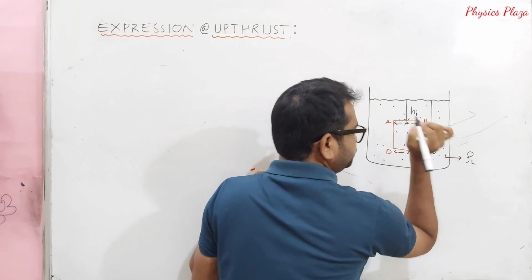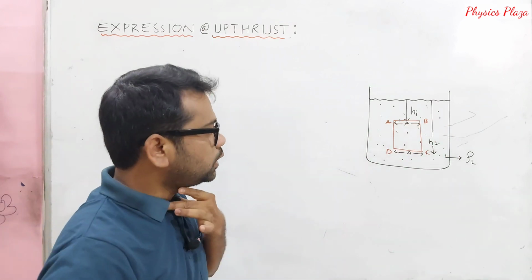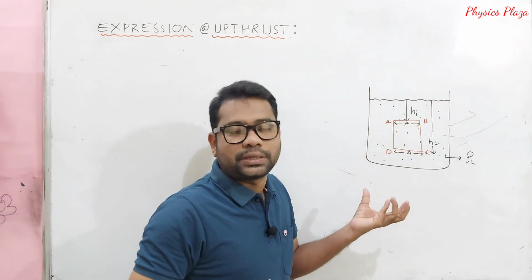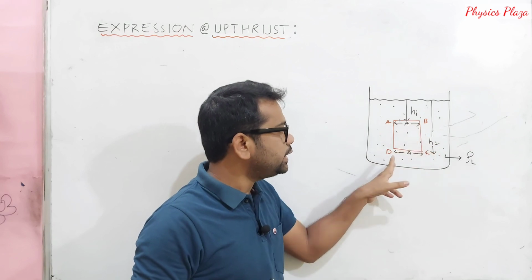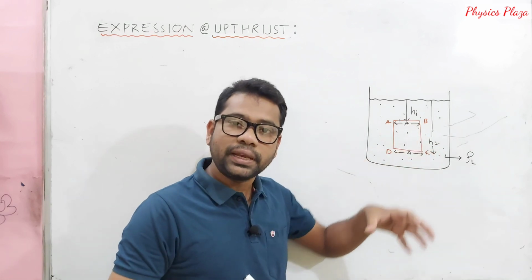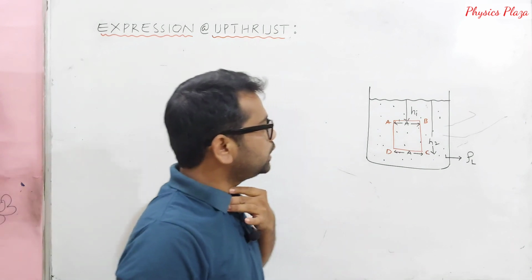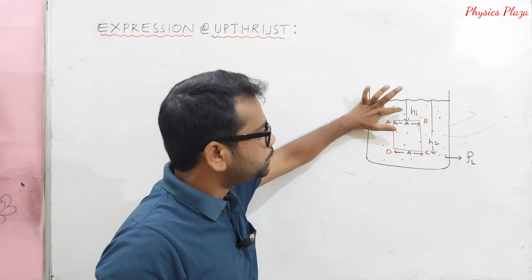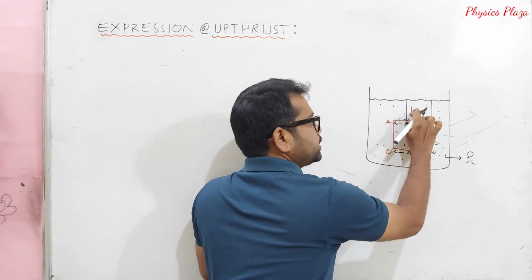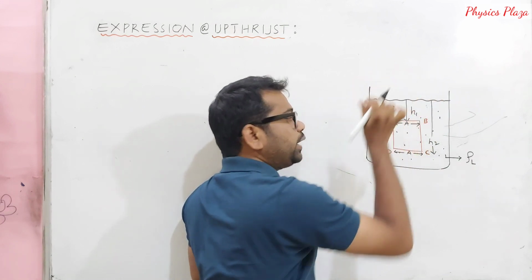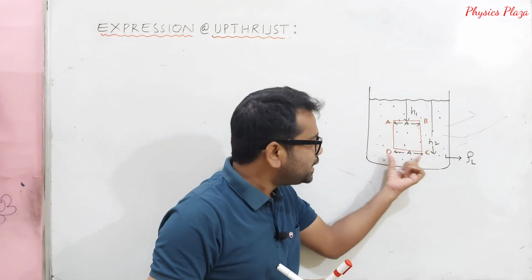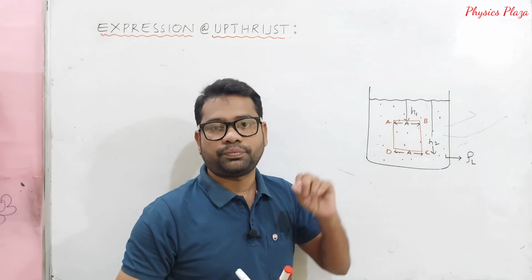Try to understand. Here a cylindrical object ABCD is completely immersed in a liquid of density rho L, in such a way that the upper part AB of the solid is at a depth of H1, not Hi, it is H1, whereas the lower part CD is at a depth of H2.